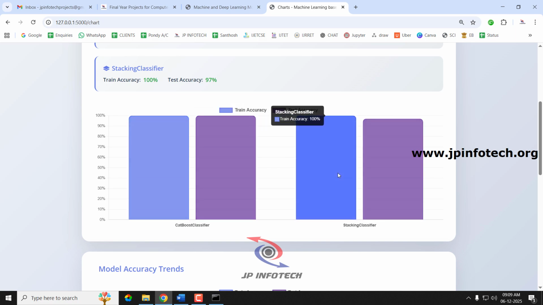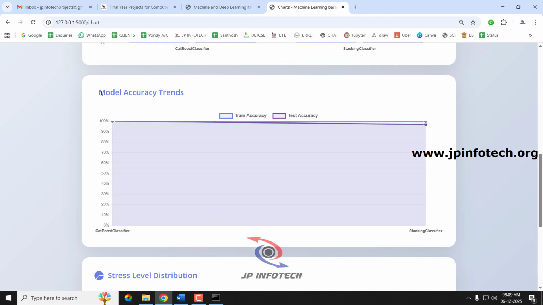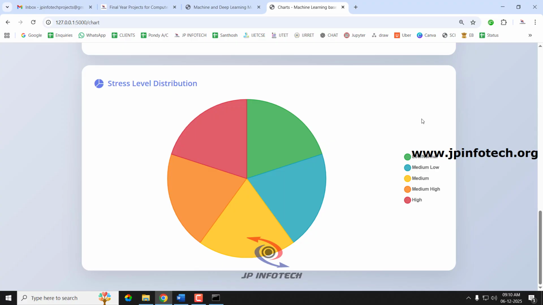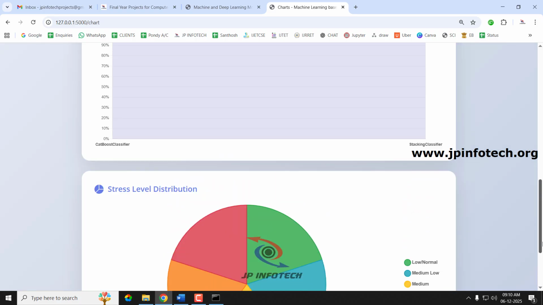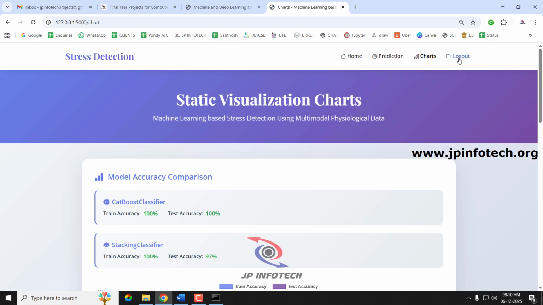Coming to the stacking classifier, train accuracy is 100% and test accuracy is 97%. Coming to the next chart, that is the model accuracy trend, which shows both models: CatBoost classifier 100% and stacking classifier 97%. And here you can see the data set distribution, which contains low with 20%, medium low with 20%, medium with 20%, medium high with 20%, and high with 20%. So this is the stress level distribution that is available in the data set that we have used. So these are all the things that are available in the chart part.